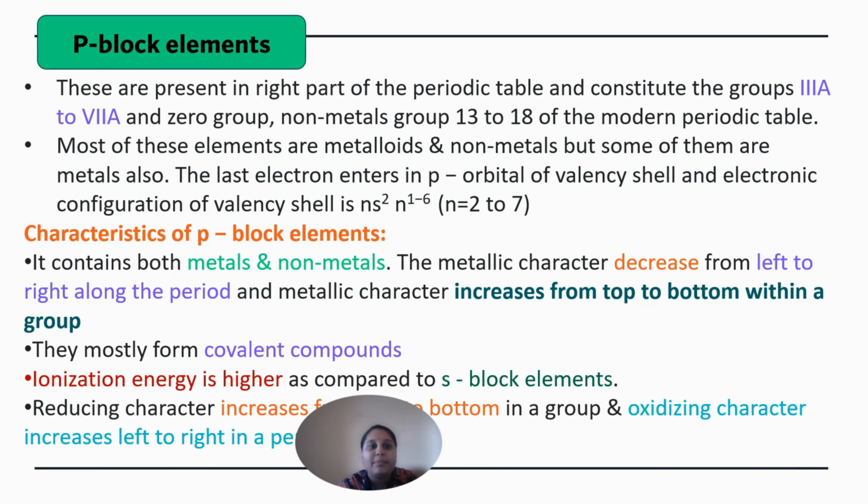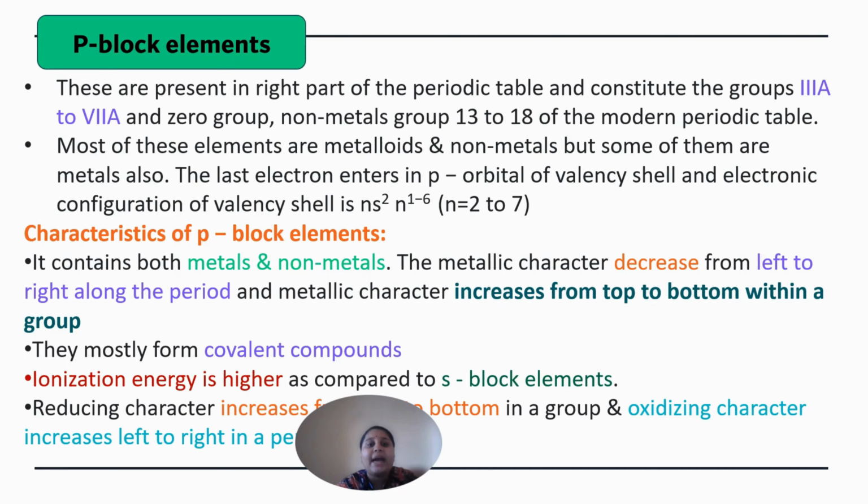So the next one is p block elements. These are present on the right side of the periodic table, and they constitute groups 3A to 7A and the 0 group, grouped from 13 to 18 of the modern periodic table. Most of these elements are metalloids and non-metals, but some of them are metals also. The last electron enters the p orbital of the valence shell, and the electronic configuration of the valence shell is ns2 np1 to 6, from the 2nd to 7th periods.